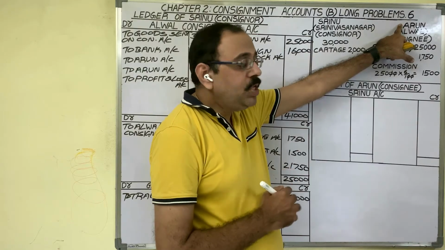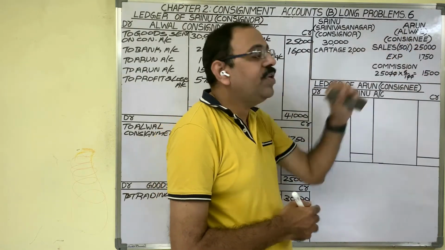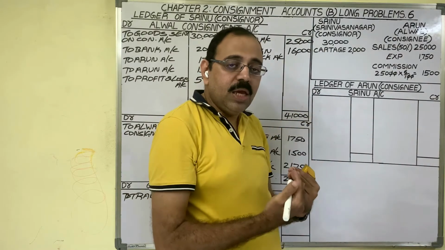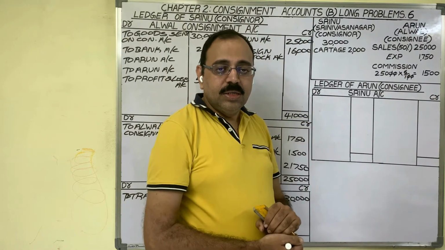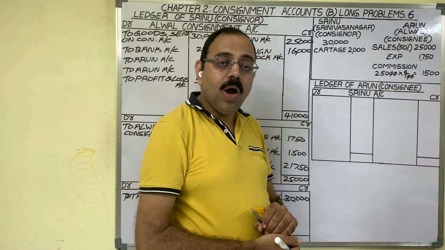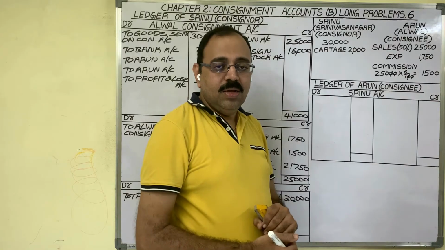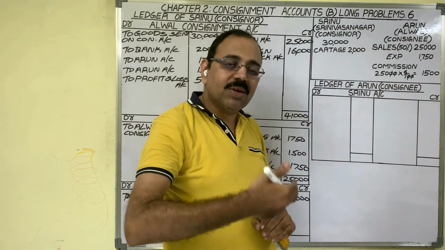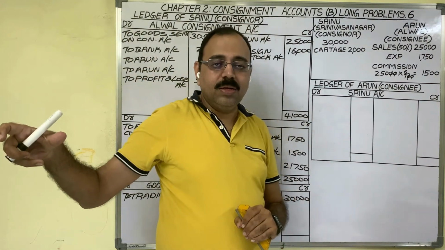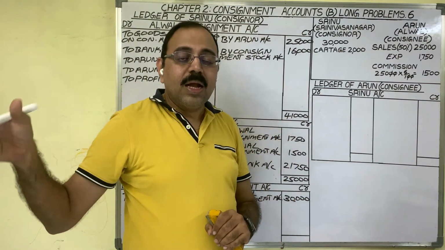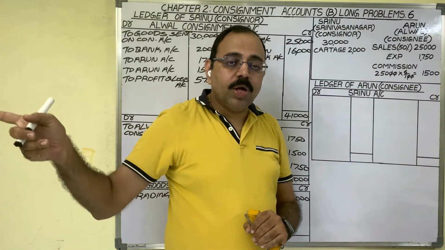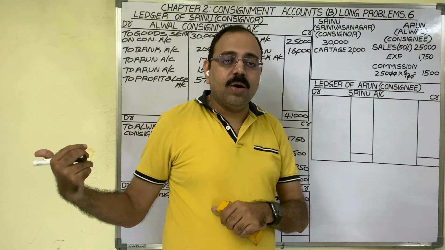Next, consignee sold half of the goods for 25,000 rupees. So Arun received money from customer. In cash form, he may receive this 25,000 or in the form of a check. Our assumption is he received a check from customer. Then he deposits that check in his bank. Now his banker collects the money from customer's bank and money will be deposited in Arun's bank account.